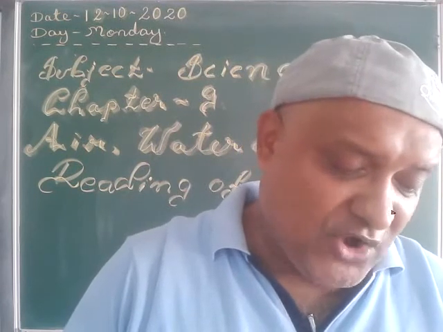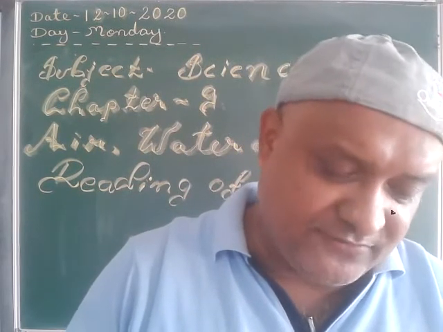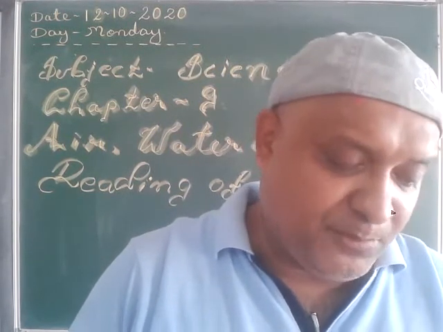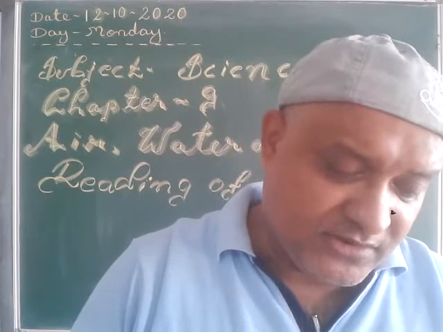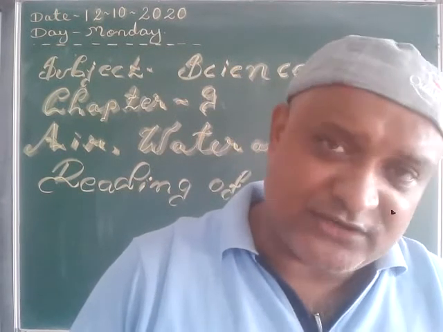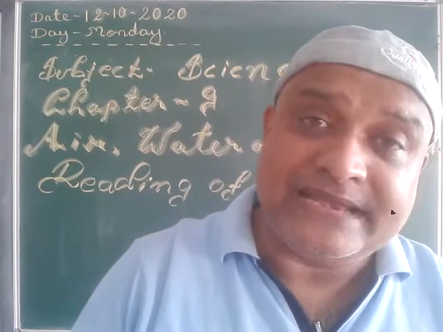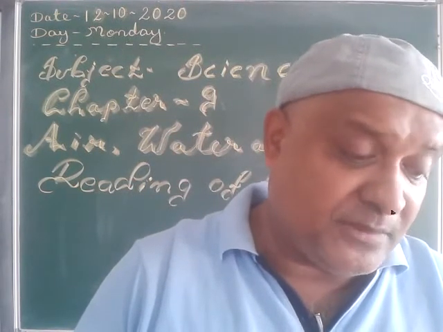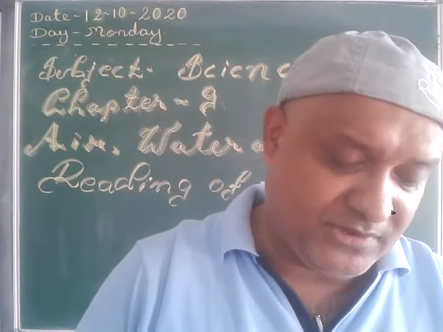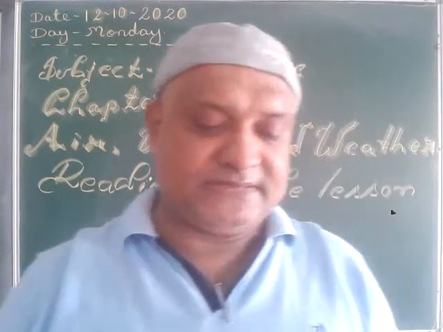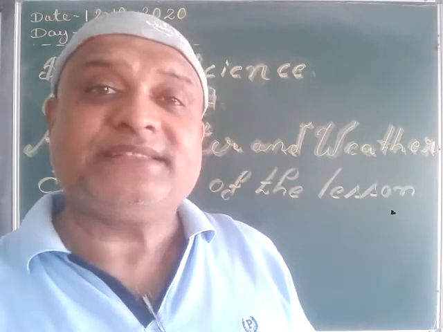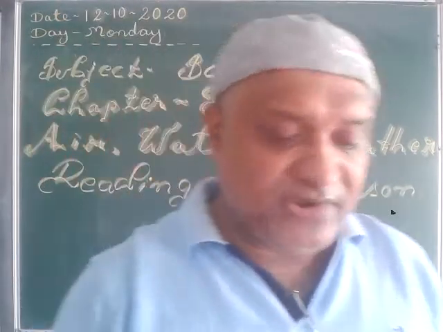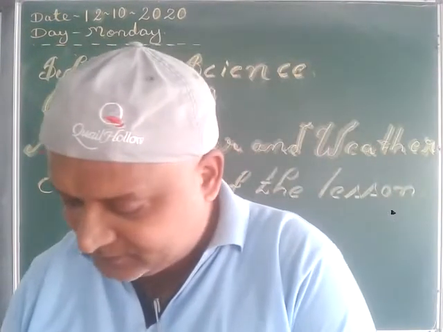The process of conversion of water into water vapor on heating is called evaporation. The process of conversion of water vapor into water drops is called condensation. So these are the few points. Now the reading of the lesson is over.